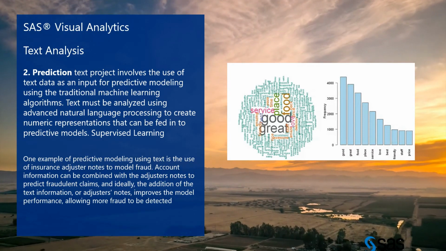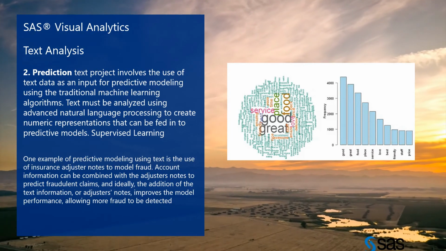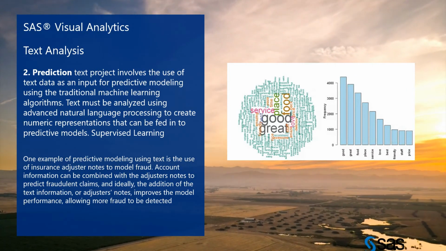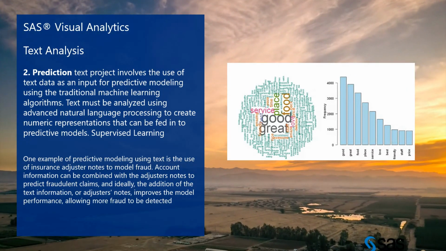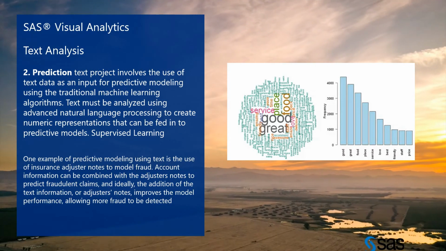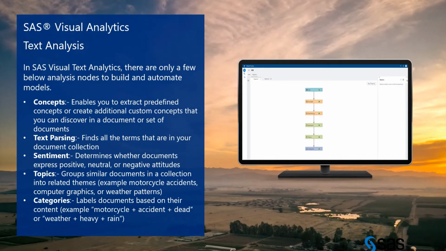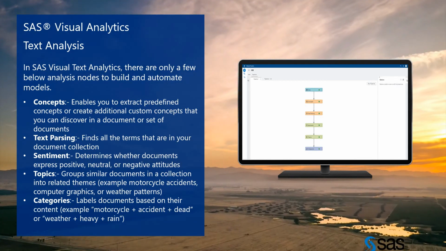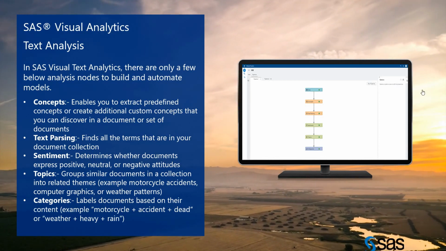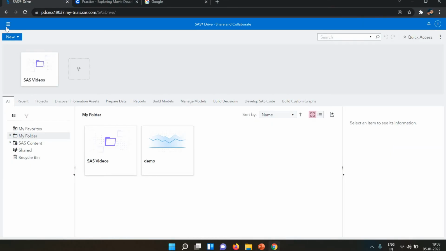Let's suppose this is an example for text analysis. We have some text here, and we are finding words like good, great, food, place. What is the frequency of those words coming up in my data? We are analyzing that with text analysis. So let's see the text analysis in SAS Visual Analytics. This is the pipeline of the text analysis. Let's see how we are creating it in SAS VA.